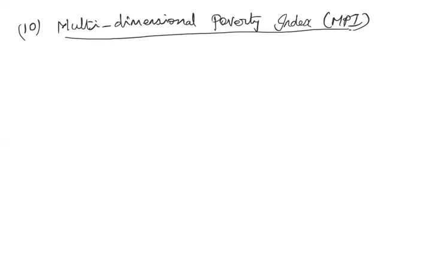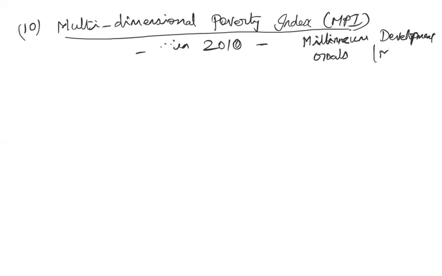So that is the multi-dimensional poverty index. This one was introduced in 2010, also by the United Nations. The United Nations released certain Millennium Development Goals. So based on these goals, what are all the targets? Certain targets are fixed by the United Nations, the MDG.